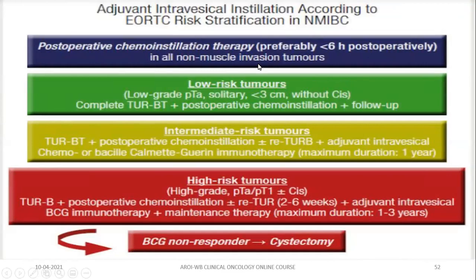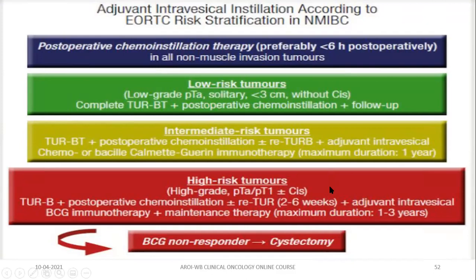Now, after 2 to 3 weeks, when you get the histopathology report and you have the cystoscopy finding, you are categorized into low risk, intermediate risk, and high risk. Remember, in low risk group, no further treatment is required. In intermediate risk group, you should offer re-TURBT if there is indication, followed by adjuvant intravesical chemo or BCG, maximum duration of 1 year.